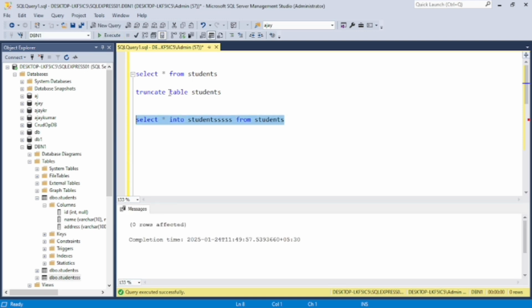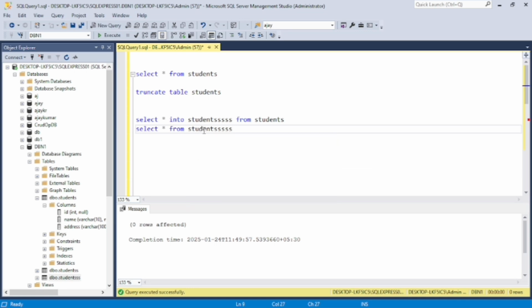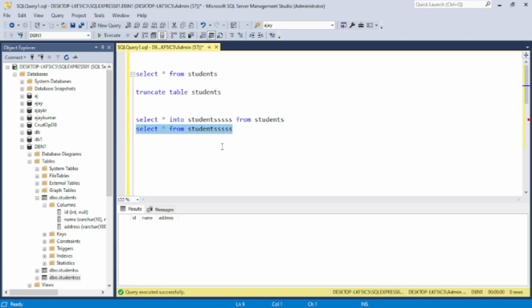Now let's show all the data from the new student table. Select star from student. See the data, it is empty, there is no data in the student table. That's why no data is coming, but all the schema is copied into the table. You can insert data in the table.